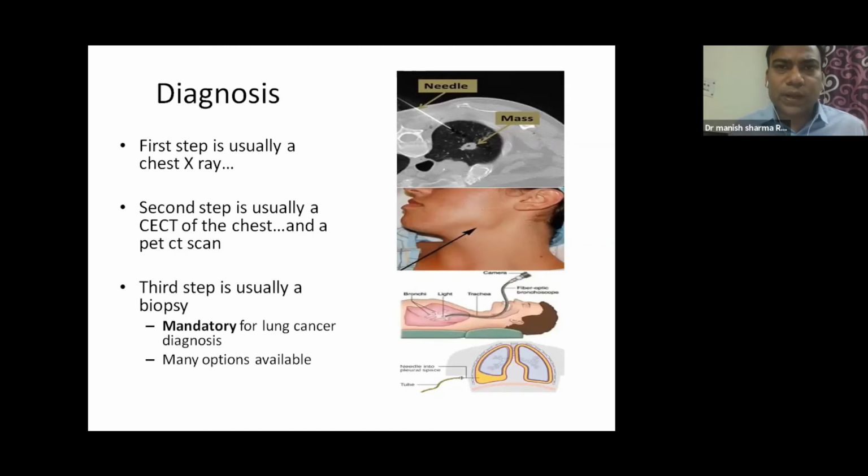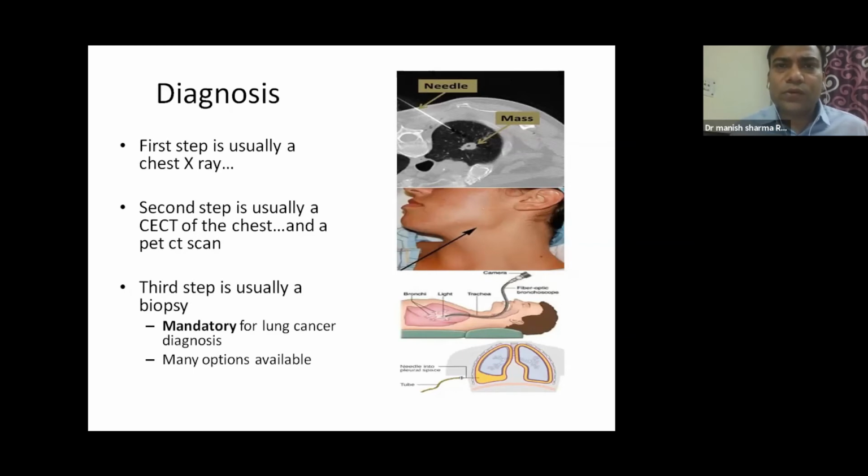And biopsy, this is mandatory for the diagnosis of lung cancer. In fact, almost all the cancers, 99% of cancers, need to have a biopsy to be proven, and only then can the treatment be started. So it is a myth. People have different myths, that if we do a biopsy, then the cancer will spread. It is not true.